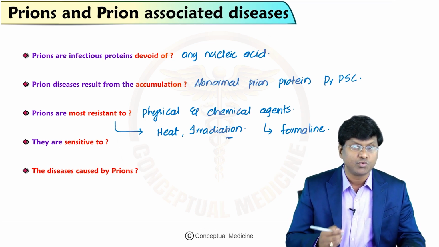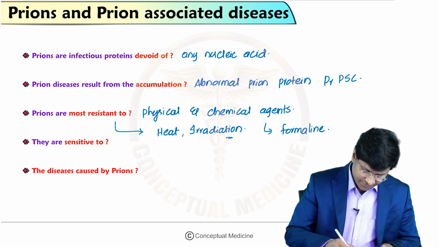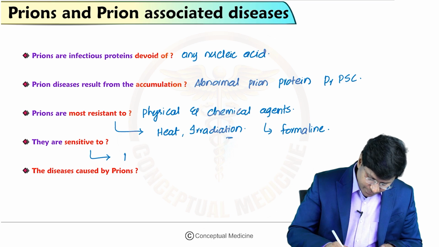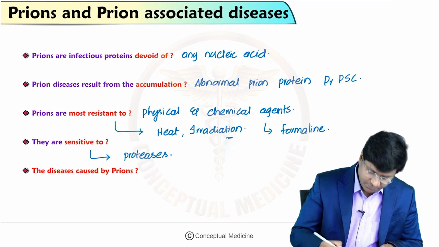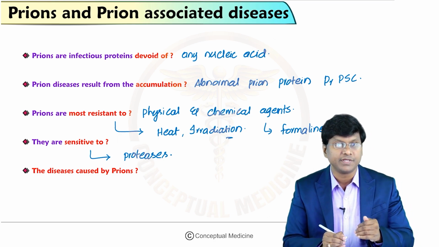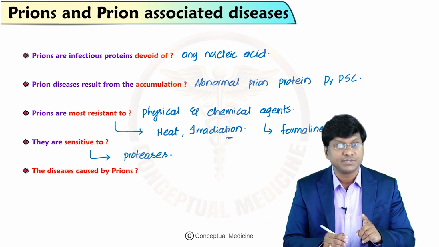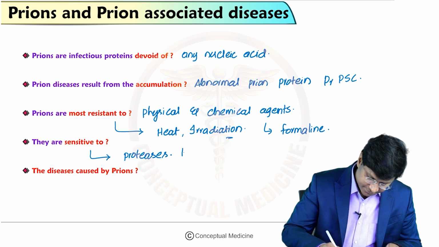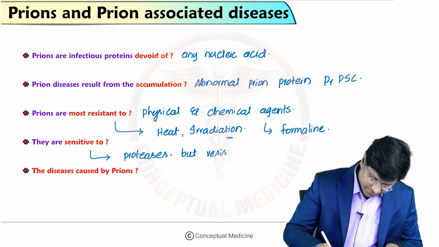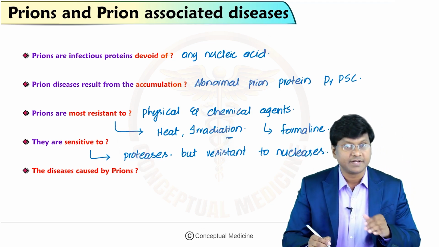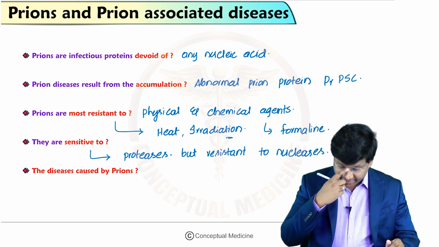And they are sensitive to what then? Because they are proteins, they are sensitive to proteases, but resistant to nucleases. Why?